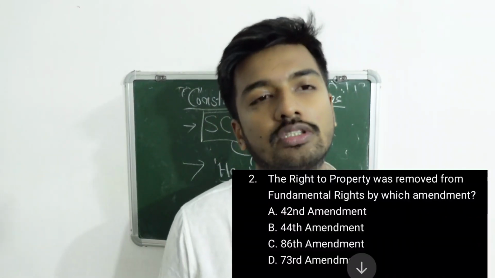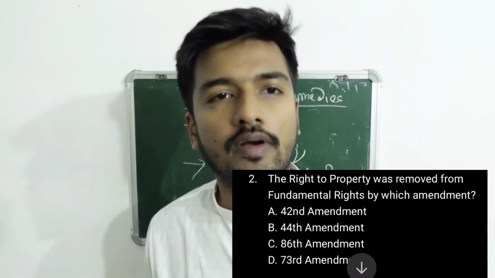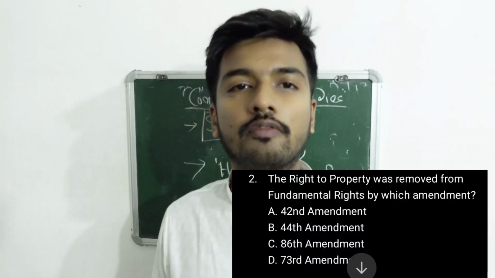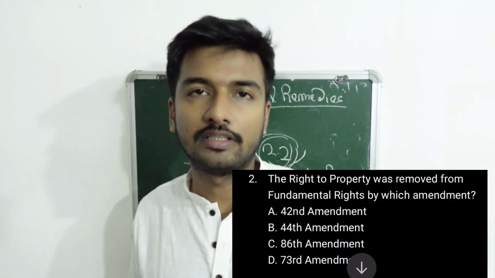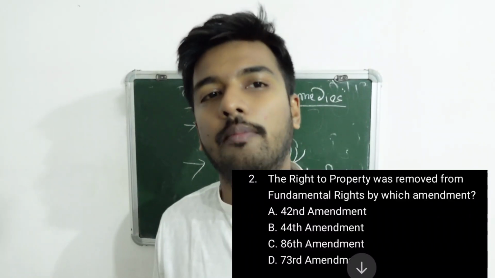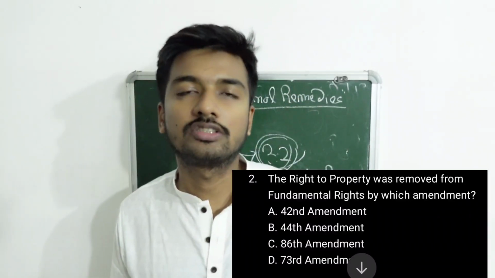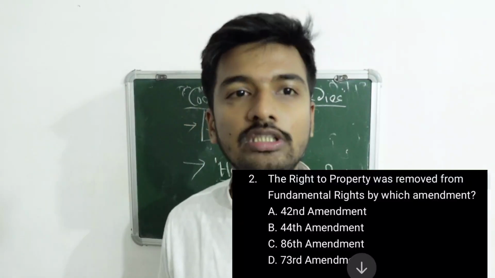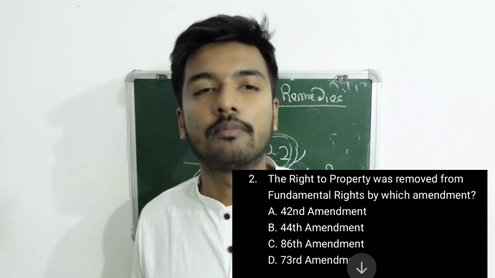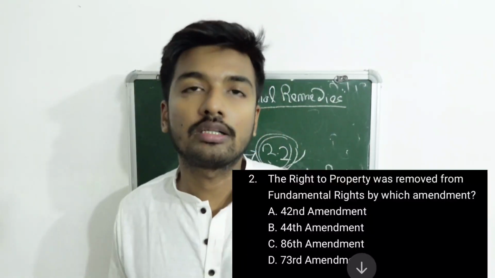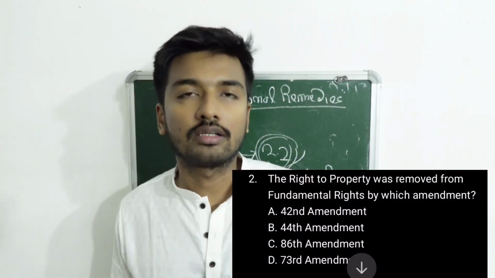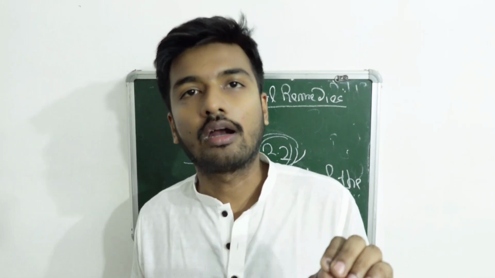Question number 2 states that the right to property was removed from the fundamental rights by which amendment? The answer is very simple: 44th Amendment. The 42nd Amendment is also known as the mini constitution. In the 44th Amendment, the right to property, which was in Article 31, was removed.